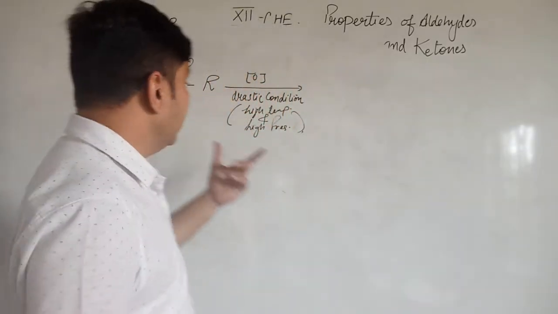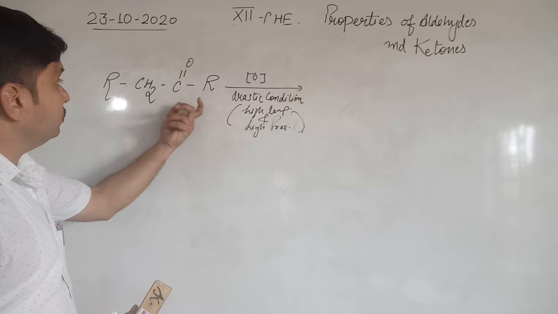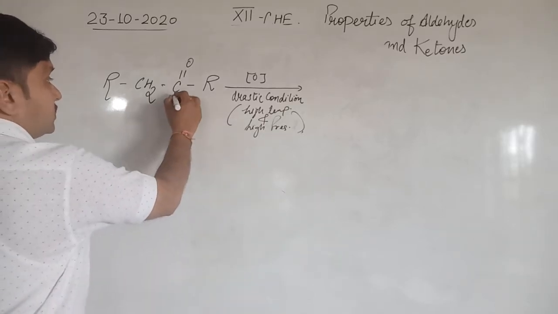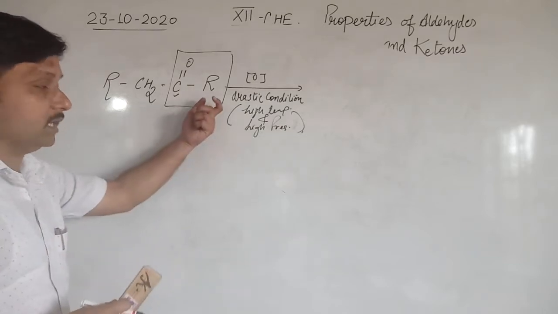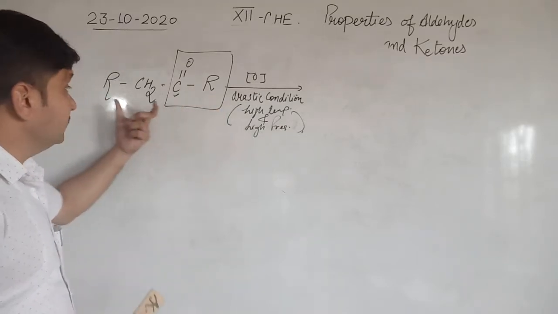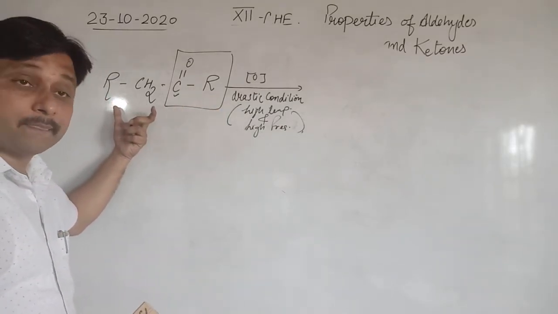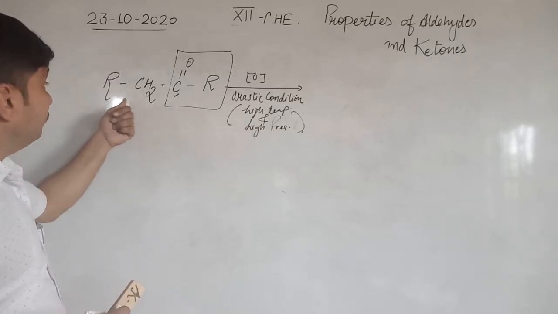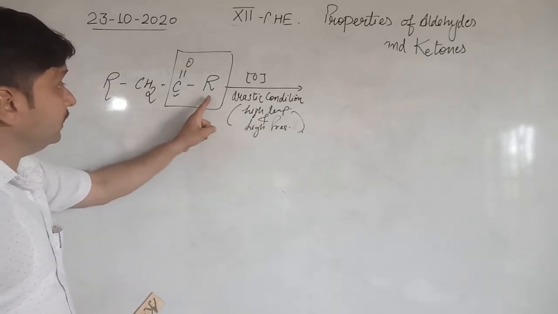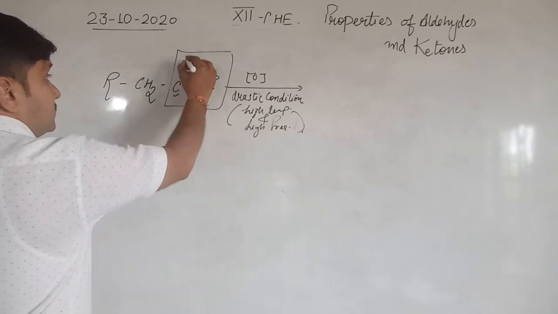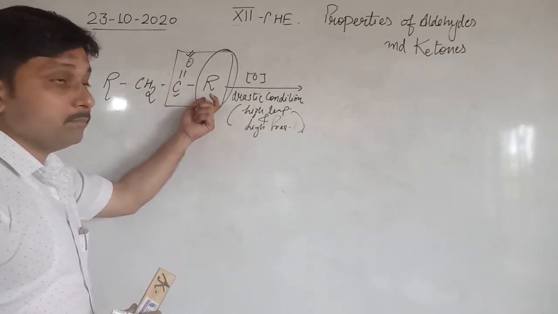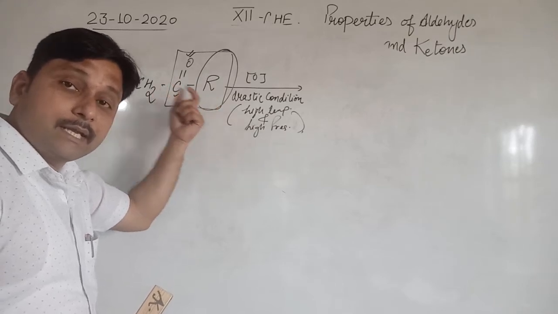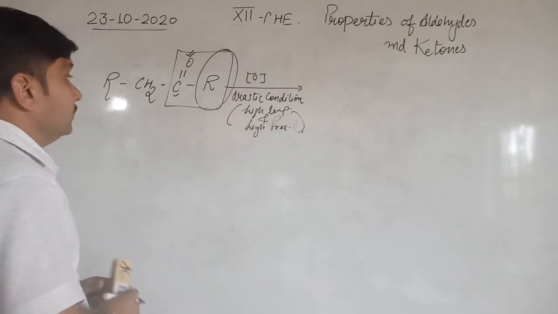For example, if we talk about RCH2COR, it means this CO will stay with this one R, because on this side the number of carbons is less and on this side the number of carbons is more, because this side one carbon is higher compared to the R. So this CO will stay with the lesser number of carbon atoms.